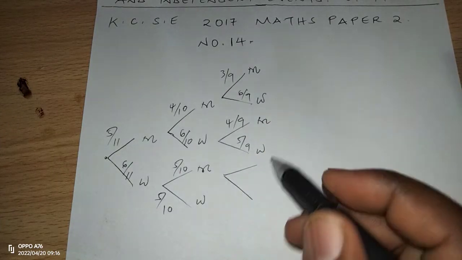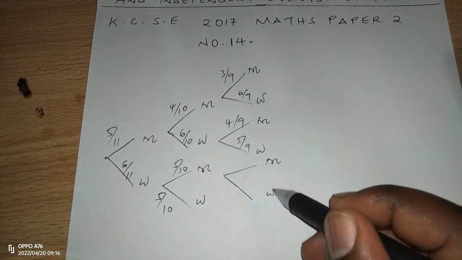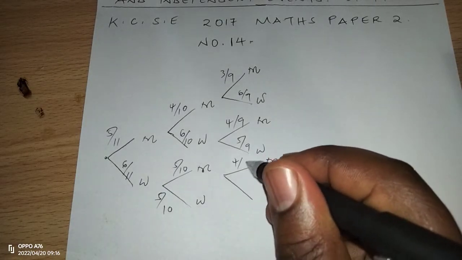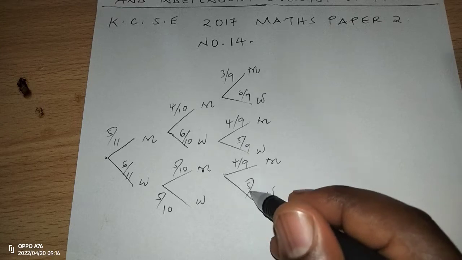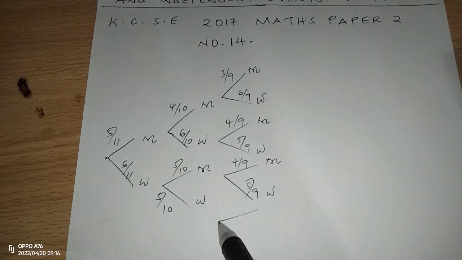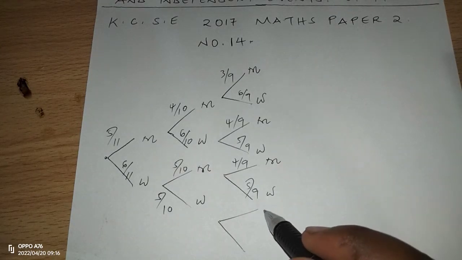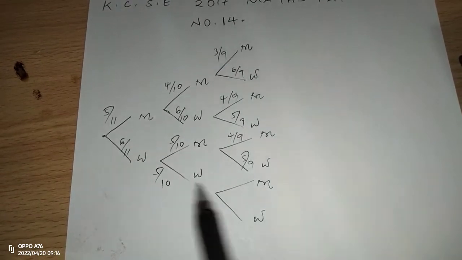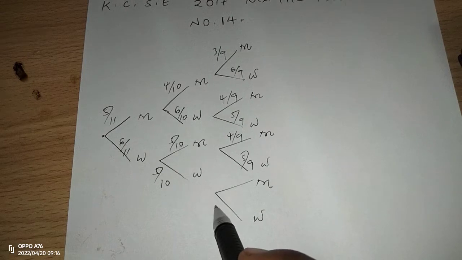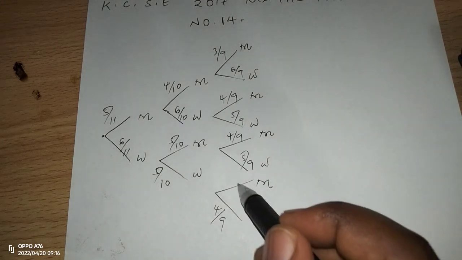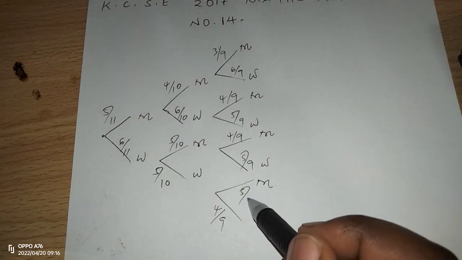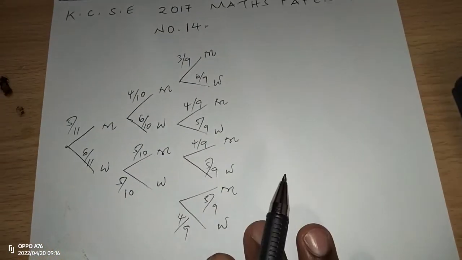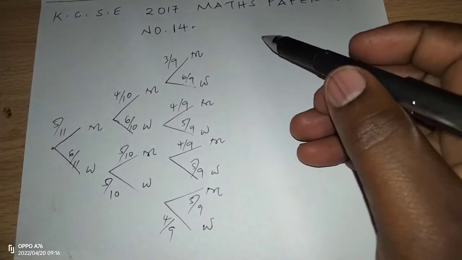We can again choose a man or a woman, and picking a man again goes to 4 out of 9, which means a woman is 5 out of 9. Then finally, we can pick a man or a woman, and picking a woman for the third time now goes to 4 out of 9, which means picking a man is 5 out of 9. So these are the possible outcomes, and we can outline them at the end of the tree diagram.